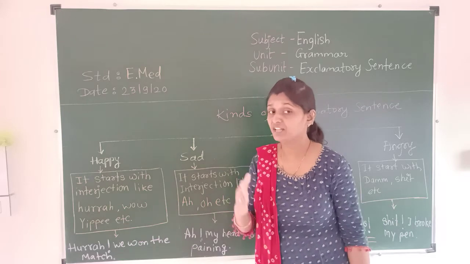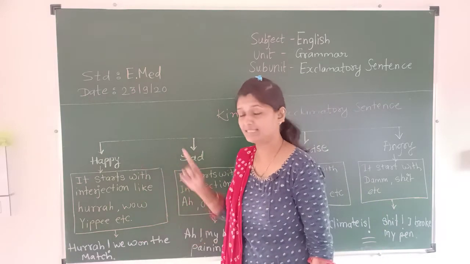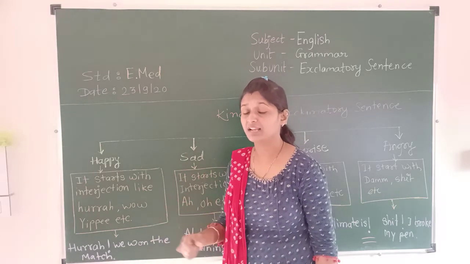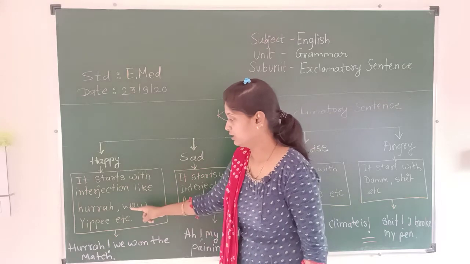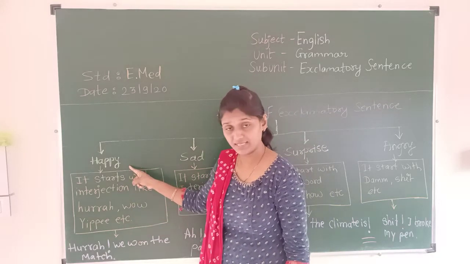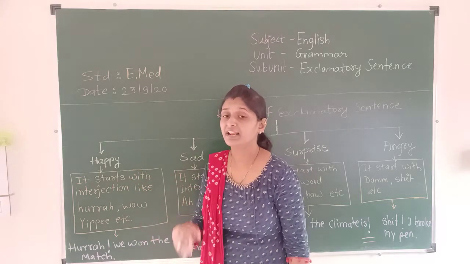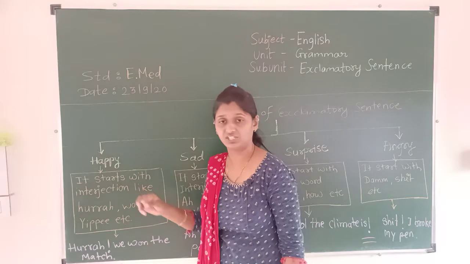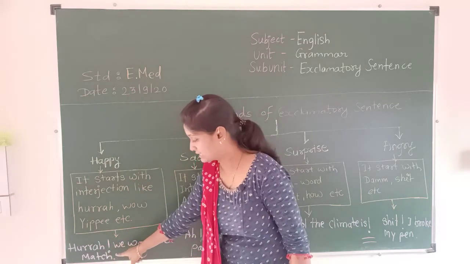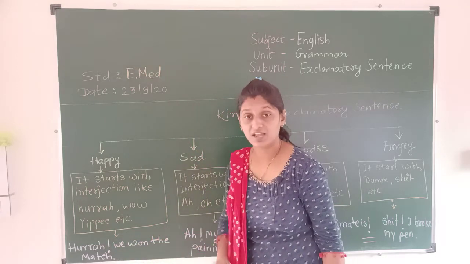After writing the interjection word in the happy sentence, you should give an exclamation mark right next to the interjection word. For example, Hooray! We won the match.